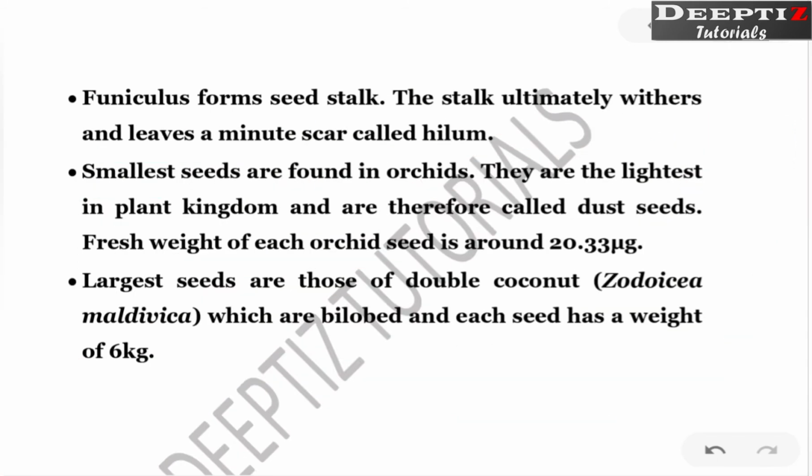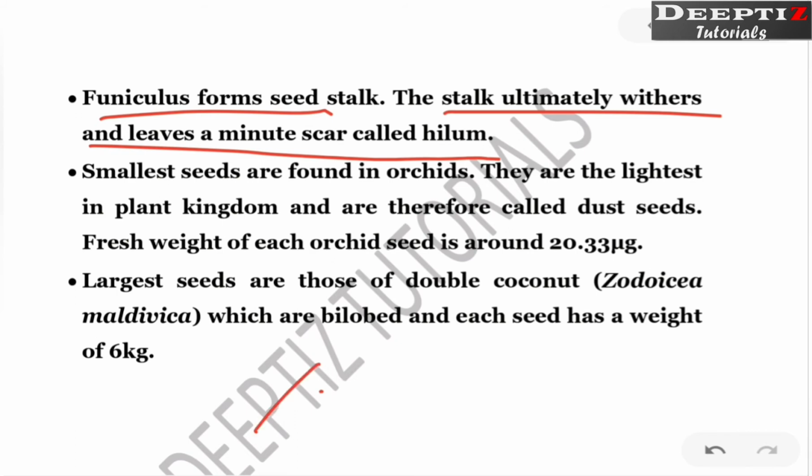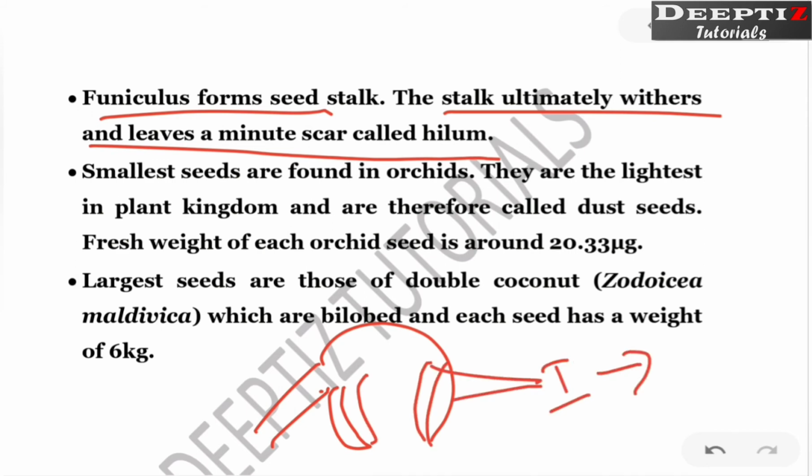Now funiculus forms the seed stalk and the stalk ultimately withers and leaves a minute scar called hilum. Do you remember what funiculus is? Funiculus is actually this stalk. Now see, these are the integuments. So what happens to these integuments? These integuments are going to become the seed coat, and this complete structure is going to become the seed in future.